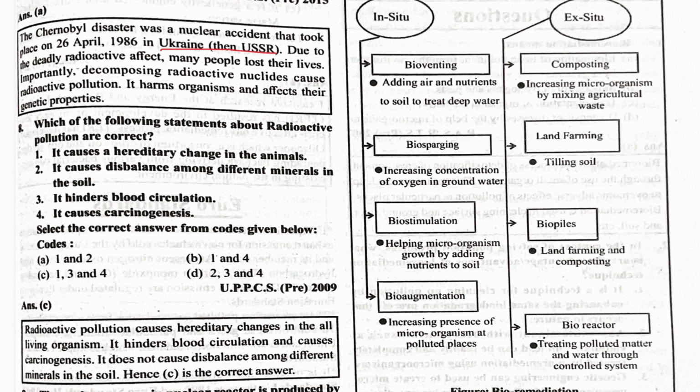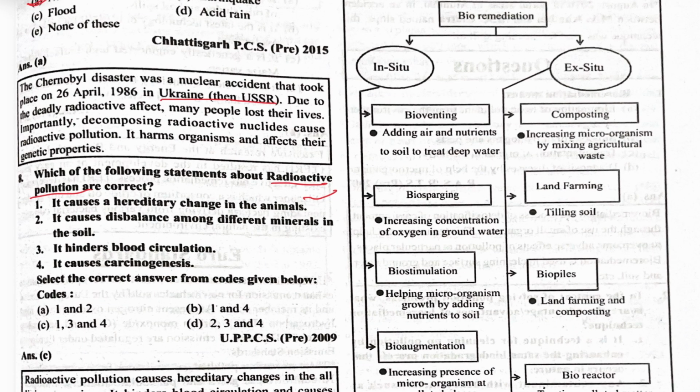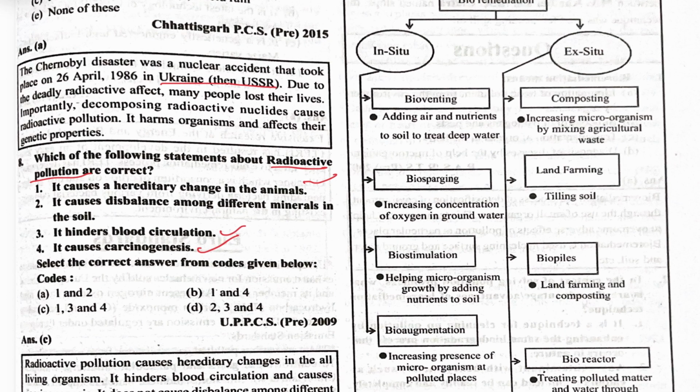Next, which of the following statements about radioactive pollution are correct? It causes a hereditary change in the animals. Yes. It causes disbalance among different minerals in the soil, no. It hinders blood circulation, yes. It causes carcinogenesis, yes. So 1, 3, and 4 are correct. C is the correct option.